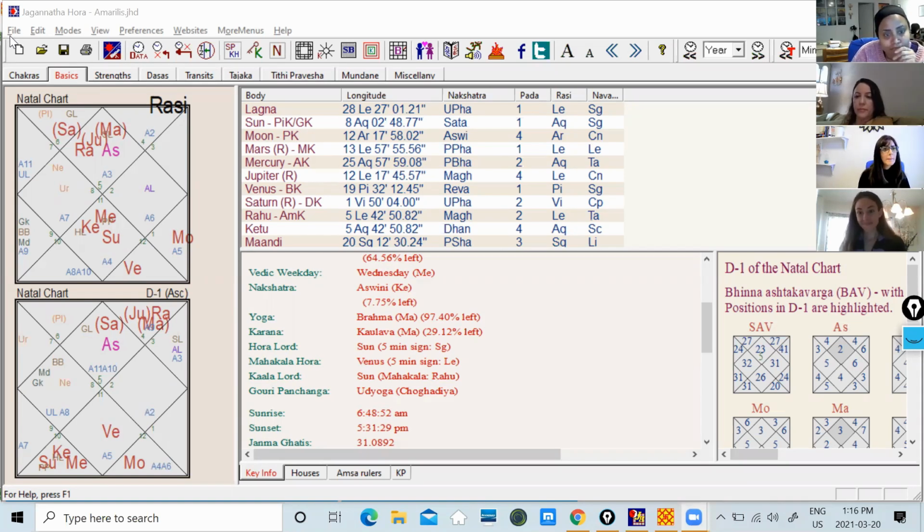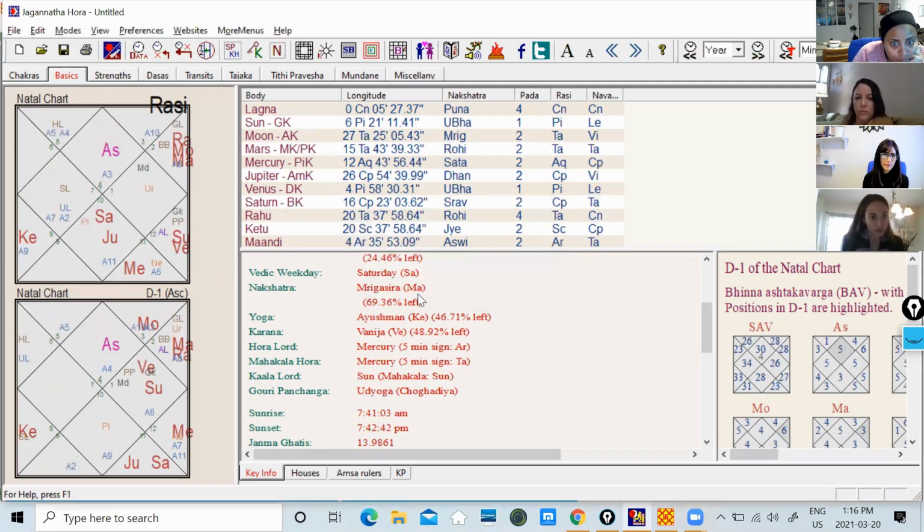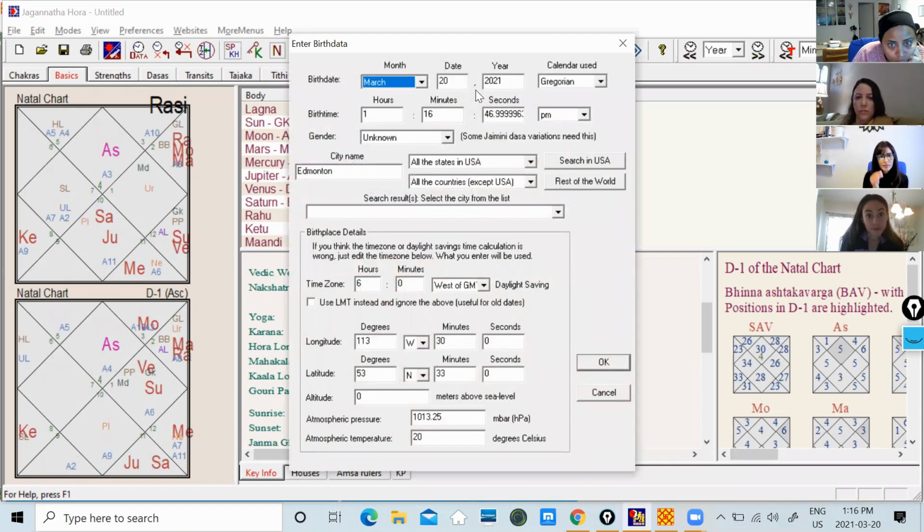Okay, so what you need to do every day, step number 1, you come here and create a new chart of wherever city you are sitting in. I've created a new chart file, new, and if you see my setting is this. I've set it up March 20th. It creates today's chart, 1:16 p.m. right now in Edmonton, in Canada, where I'm sitting. The longitude, latitude is here.